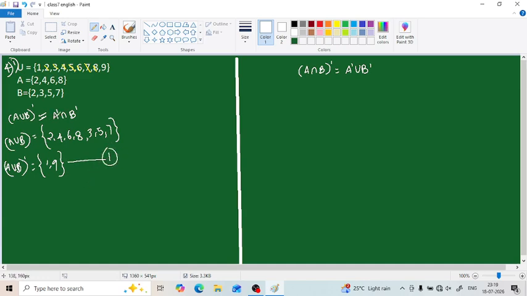Then we have to find A complement intersection B complement. So first we are finding A complement. What does the term A complement mean? All the elements present in U, but they are not in A. They should not be in A. Okay.